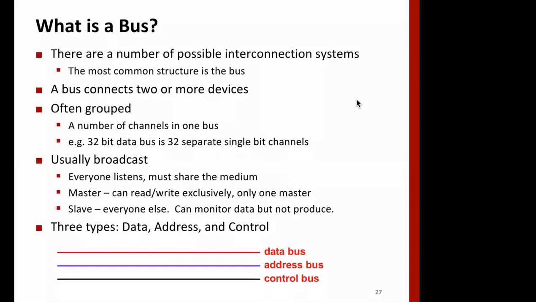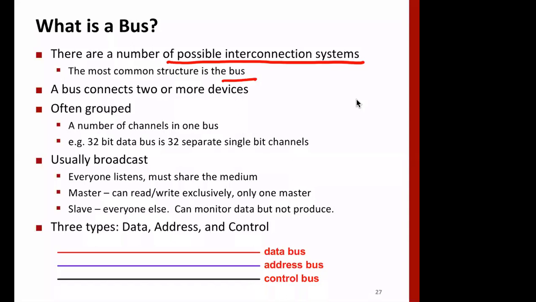In order to have this communication, we need some way or wires where signals can go. There are a number of ways to do these interconnections, and the simplest one is the bus, which has been used for a very long time, and now we have various versions of buses.